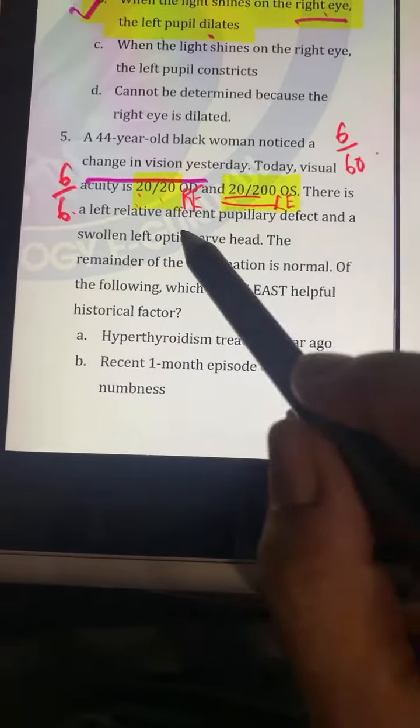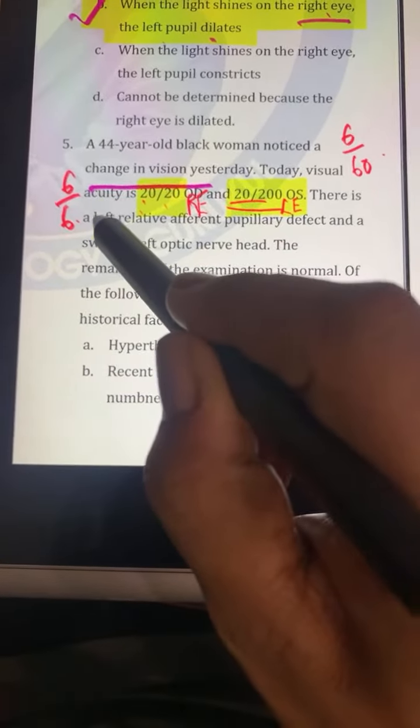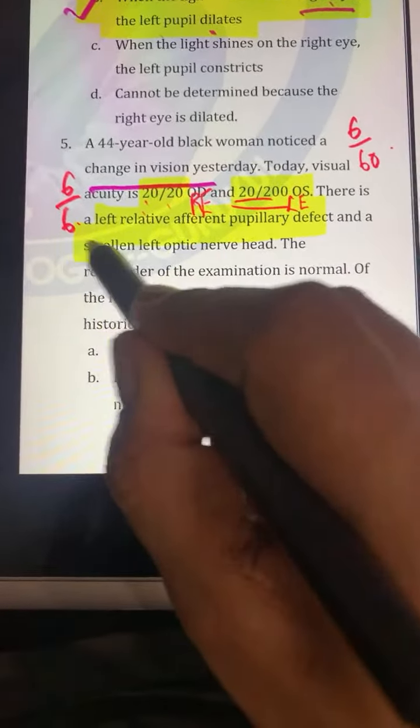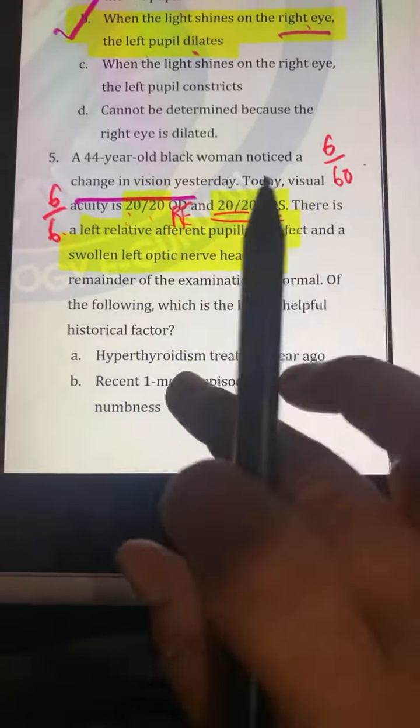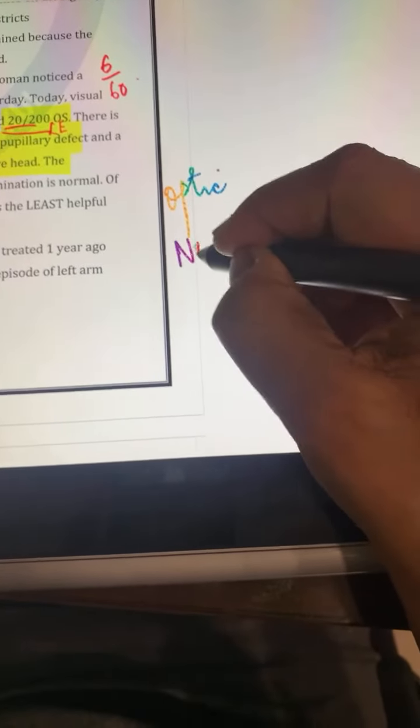Now there is a left afferent pupillary defect. So the left eye has 6/60 with an afferent pupillary defect, and we have a swollen optic nerve head also. That means we are very clear that we have something related to optic neuropathy, in the left eye, and RAPD is also there.